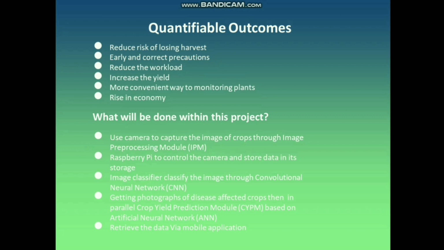We will design an image classifier using a CNN model and use a camera to capture images of crops. Then the Raspberry Pi controls the camera and stores data in storage. The designed image classifier through CNN will classify the images of crops. After classification, the user will get photographs of disease-affected crops. After identification, our system will predict a correct and accurate solution to that detected disease.